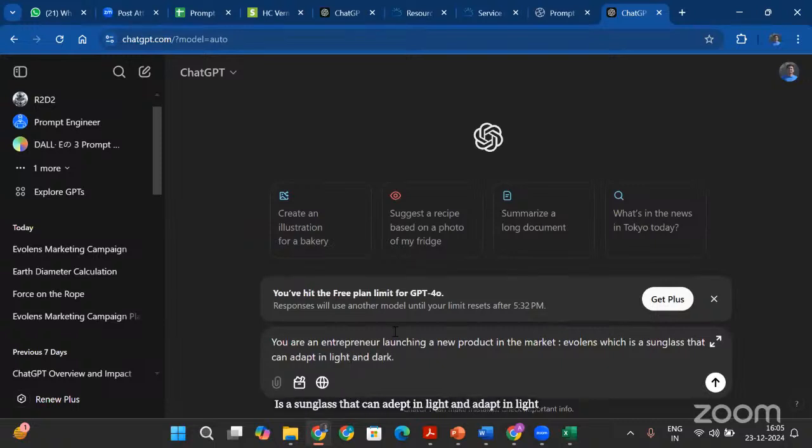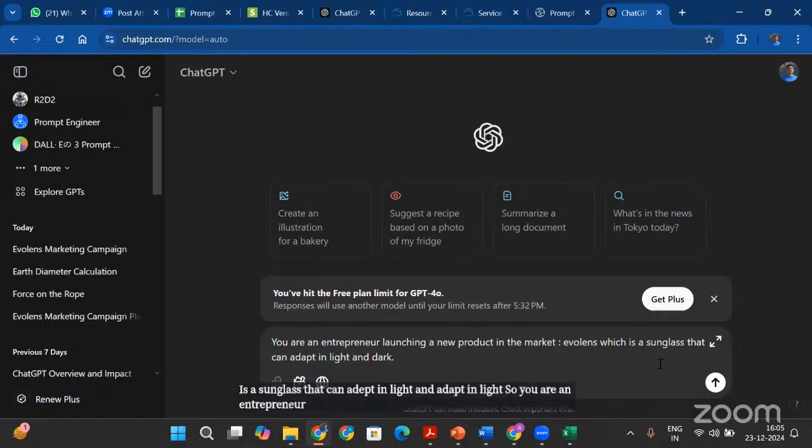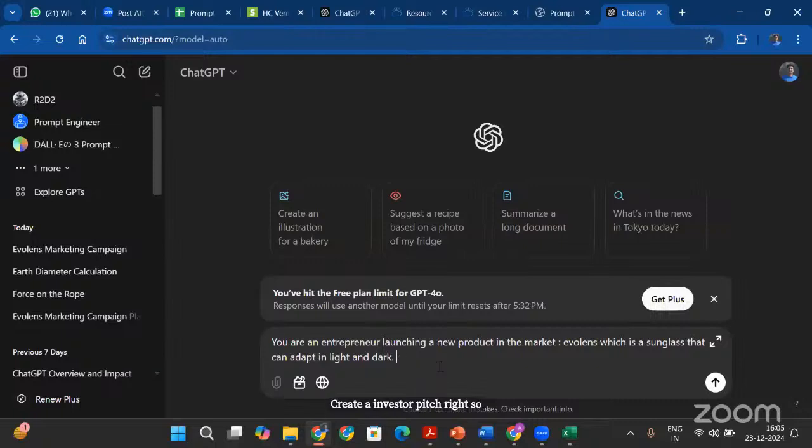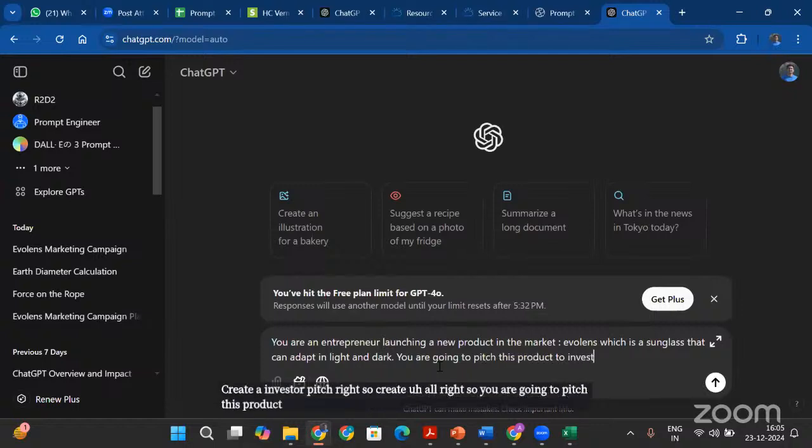Okay, so you are an entrepreneur launching a new product, Evo Lens, which is a sunglass that can adapt in light and dark. What we are going to do is create an investor pitch, right? So you are going to pitch this product to investors for funding. Okay, now you are pitching this product to investor for funding.